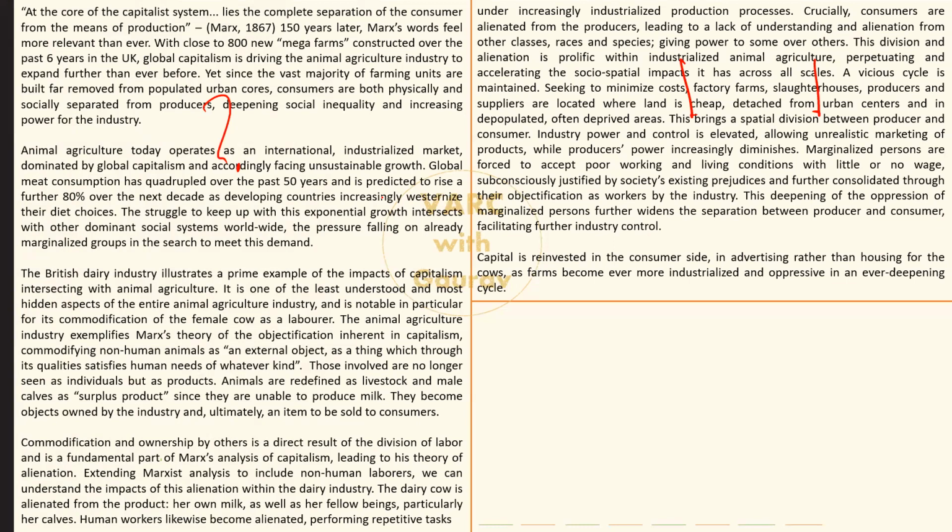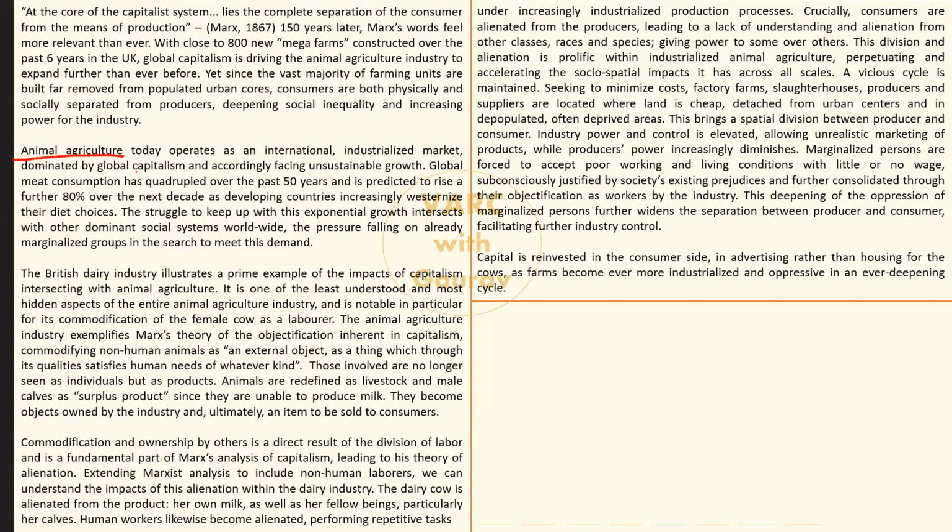But for the vast majority of decent aspirants who are comfortable with fact-based, straightforward passages, this should have been pretty doable, because as I've mentioned, the narrative is really very straightforward. It is very linear. The passage actually has a lot of anti-capitalism overtones to it. The author is not mincing any words when it comes to highlighting the cons, the problems with the capitalist form of production. And there is a particular area which he has chosen to discuss with the reader, and that is animal agriculture. So, okay, let's see.